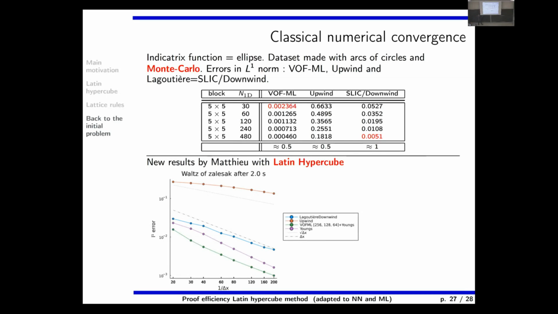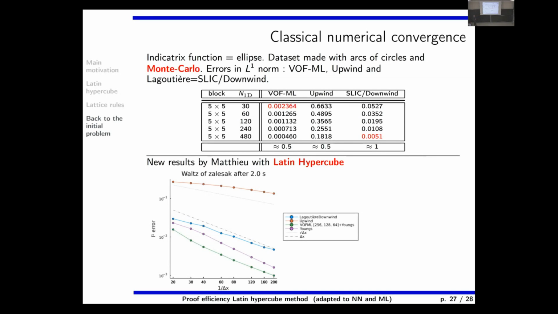Classical algorithms are able to do better, but the accuracy is still not as good as with the new method. But this first calculation was produced with sampling by the Monte Carlo method, and there are new results by Mathieu, where the sampling was performed with the Latin hypercube.